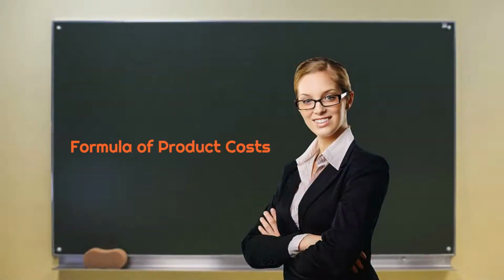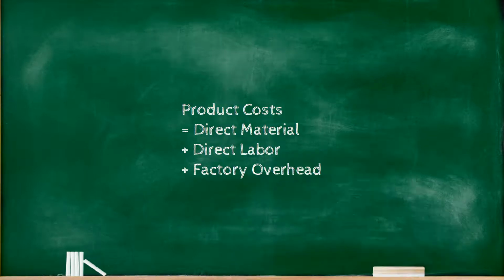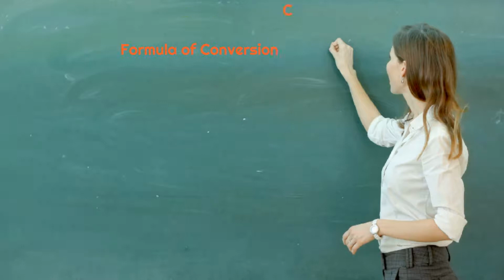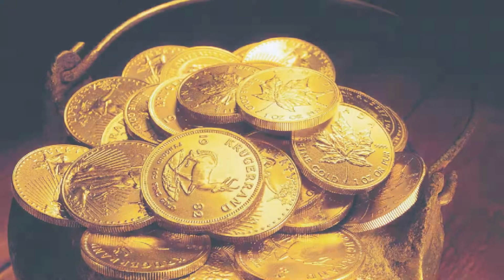Formula of the product cost. Product cost is equal to the direct material plus direct labor plus factory overhead. Formula of conversion cost. Conversion cost is equal to the direct labor plus factory overhead.